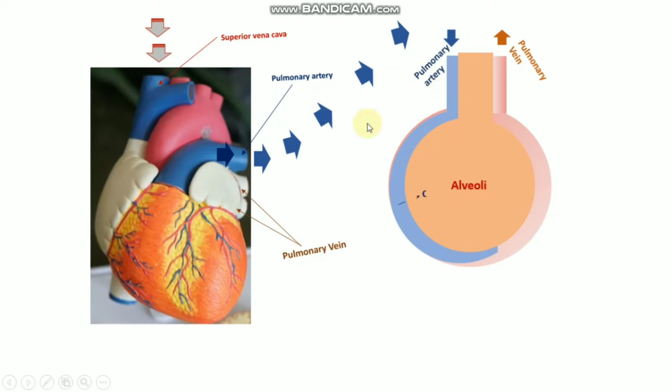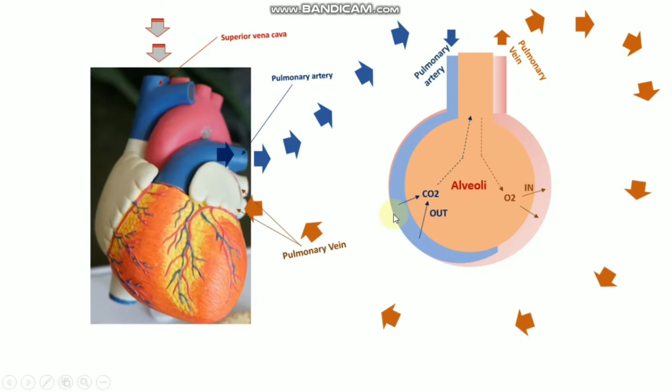So here in the pulmonary artery, there is a higher concentration of carbon dioxide, and then this carbon dioxide is replaced by the oxygen, and then it forms the oxygenated blood, and that oxygenated blood returns through the pulmonary vein, and it goes to the heart, and then the oxygenated blood is distributed in the body through the aorta.